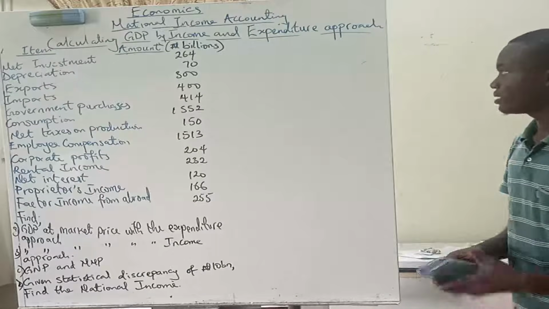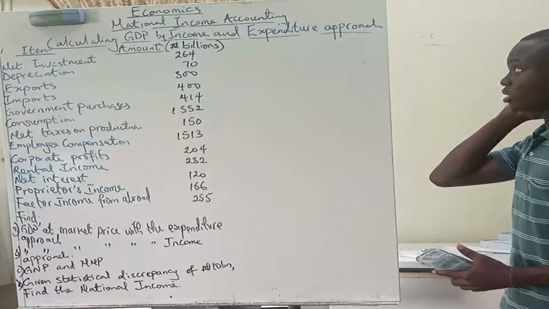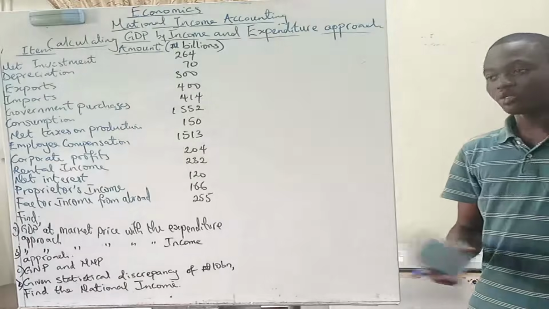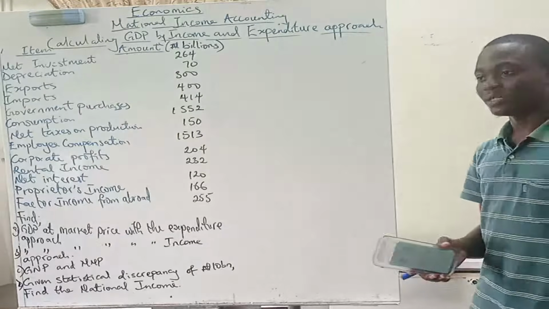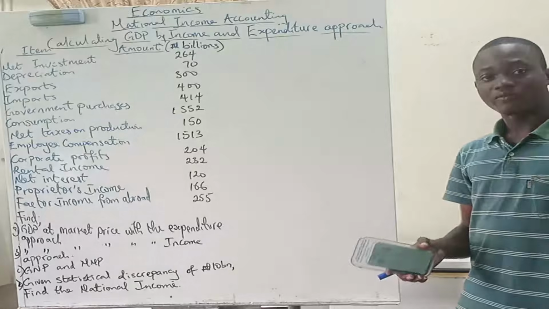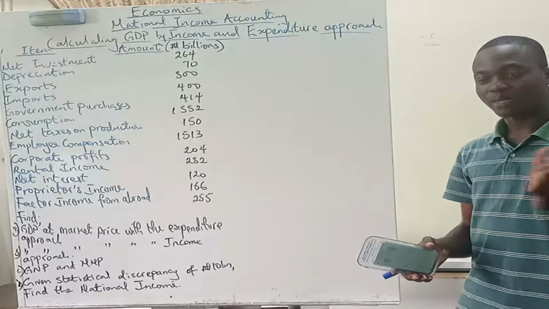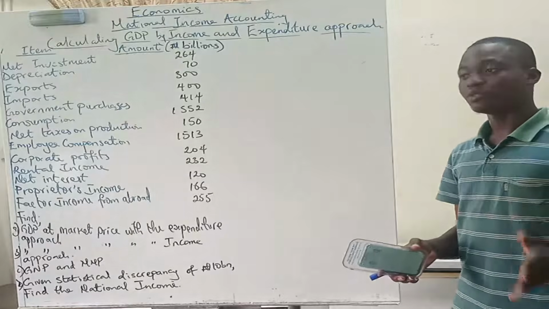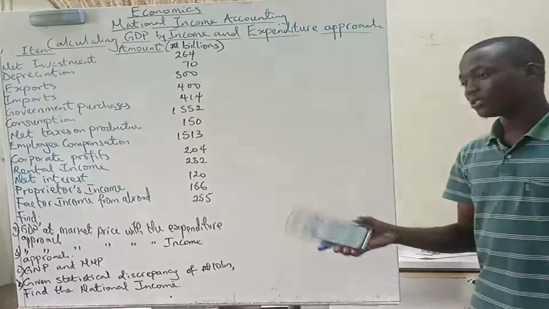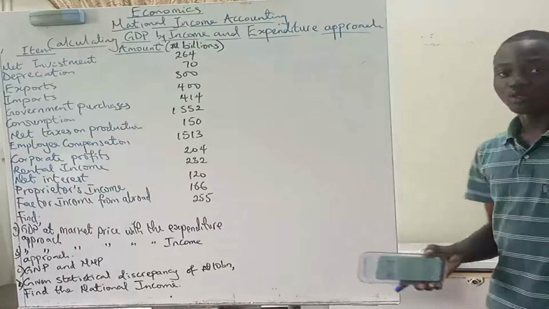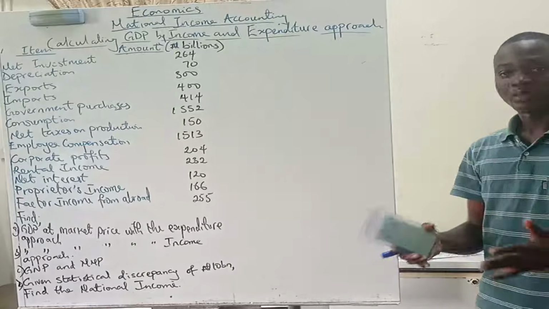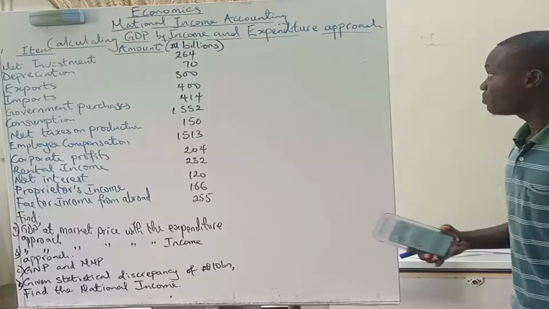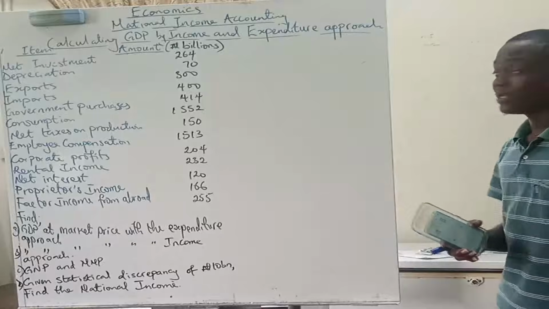Now, before we get to that, the first thing that we have to do is calculate GDP by income and expenditure approach. There are actually three methods of calculating GDP. Just to brush through them: the value-added approach is talking about the amount of value added to a product as it passes through the stages of production, from being a raw material to a semi-processed good to a processed good, and so on. Then we have the income approach, which is talking about every income earned by the factors of production that a country owns, whether in that country or outside the country. And then there is also GDP calculation via the expenditure approach.